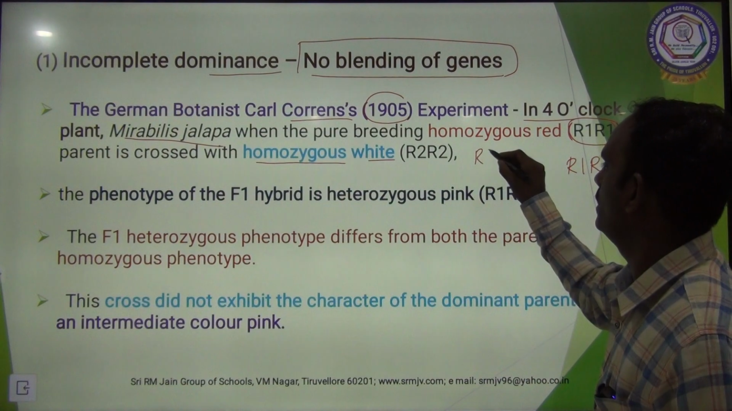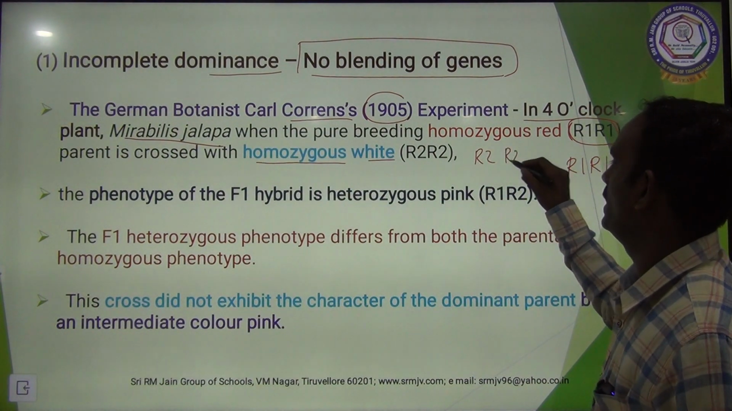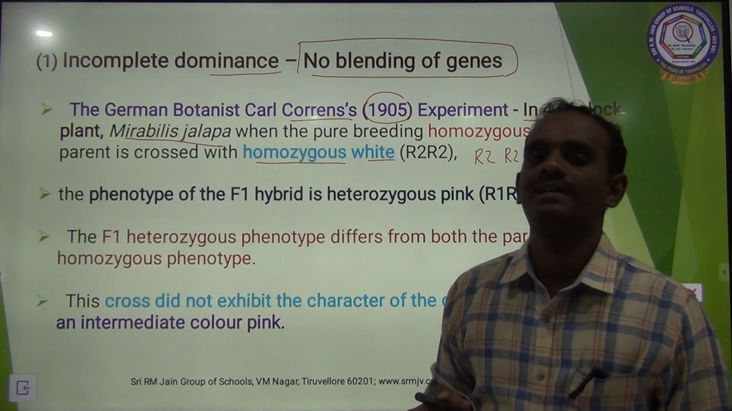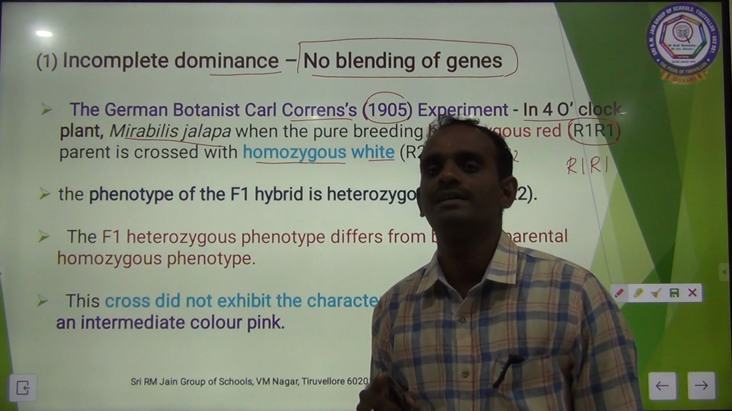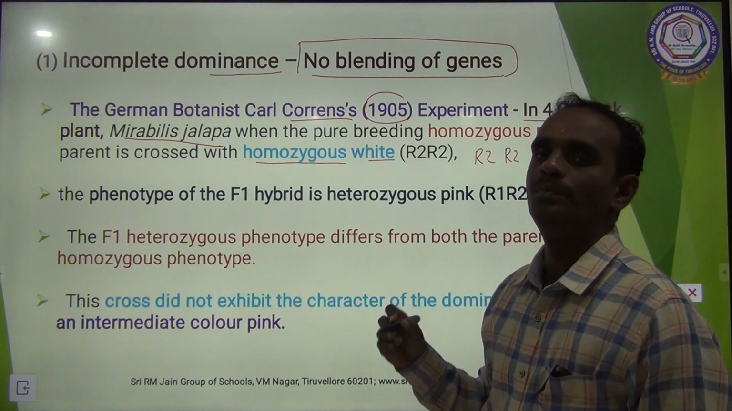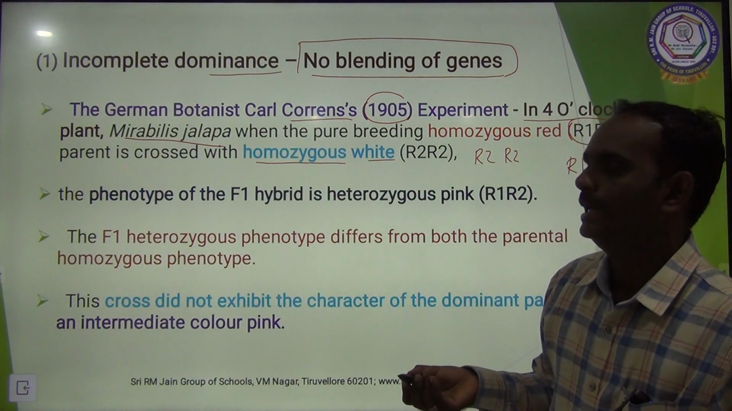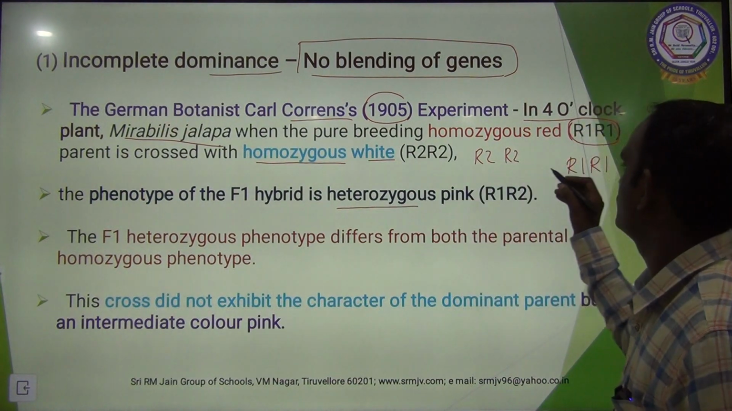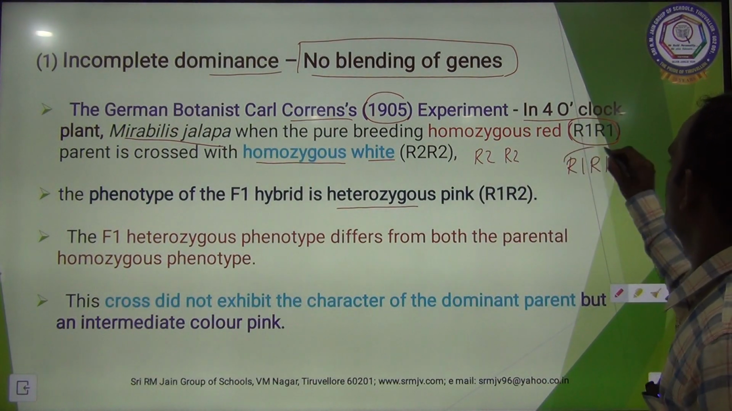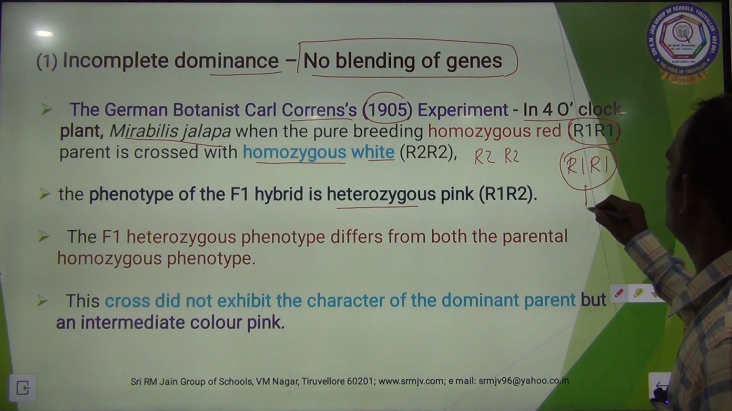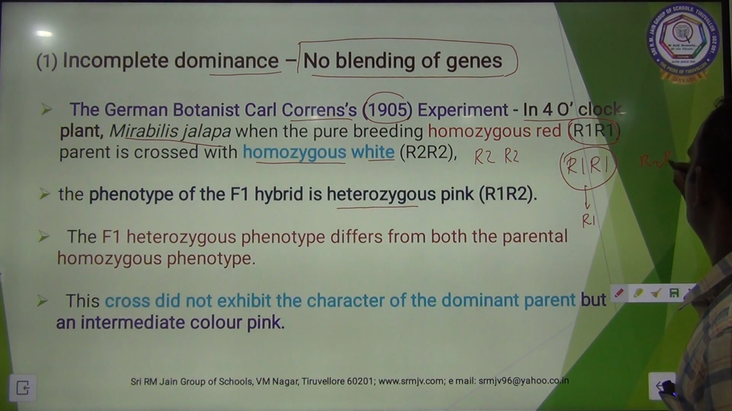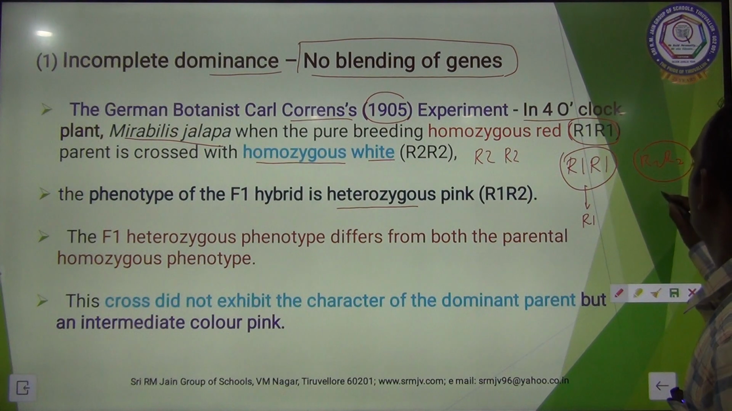So R2 represents white, R1 represents red. Both are homozygous. The parent plants are both true breeding. The phenotype of the F1 hybrid is heterozygous. So see here, what is the gamete here? R1. The second parent, what is the gamete here? R2.